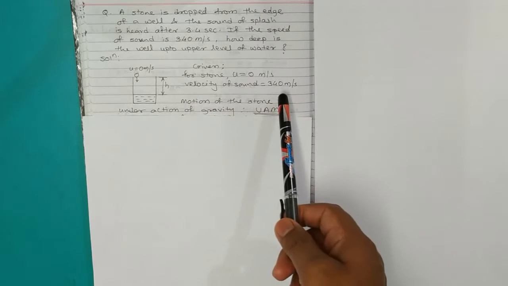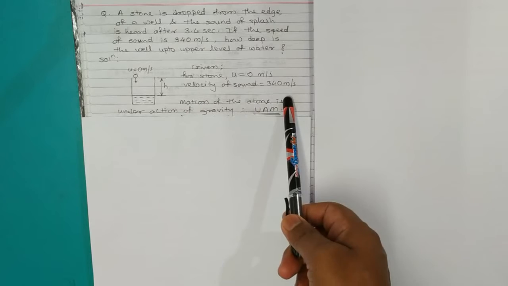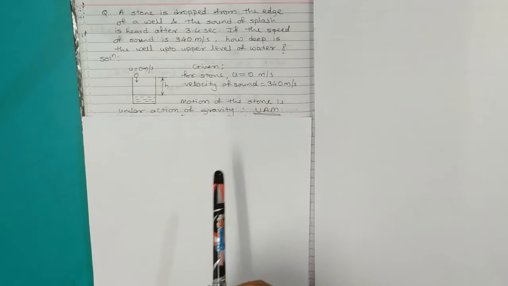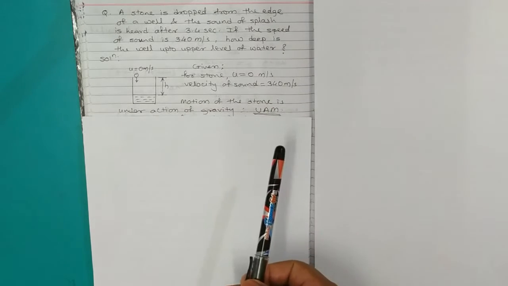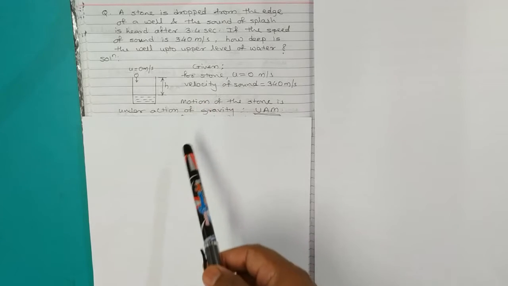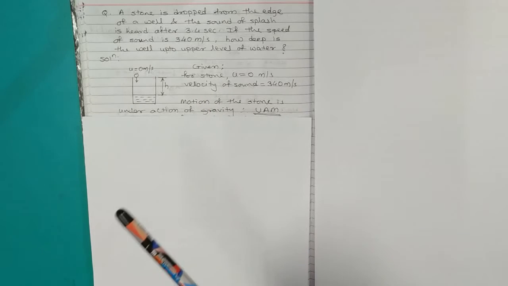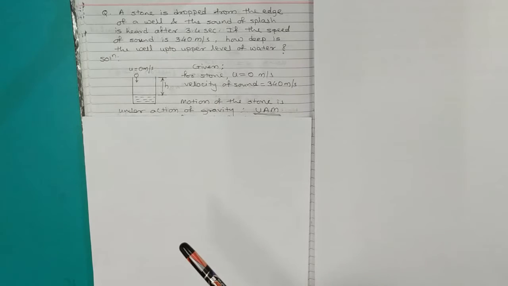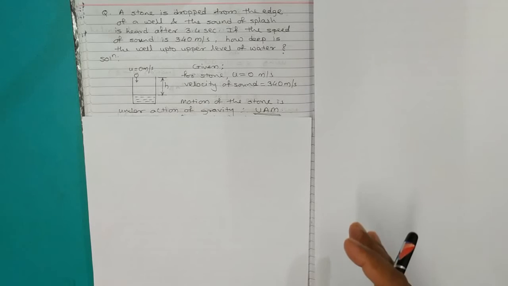Velocity of the sound is constant, 340 meter per second. We know that the sound travels with the same velocity throughout. So the motion of sound is going to be uniform velocity motion. So here there are two different types of motions involved in the same question. Stone following uniform acceleration motion, whereas the sound following uniform velocity motion.